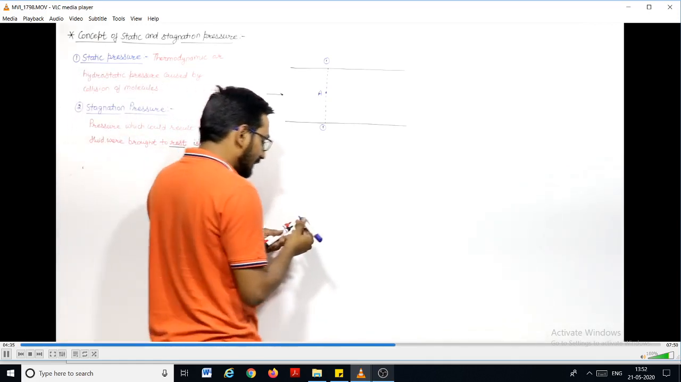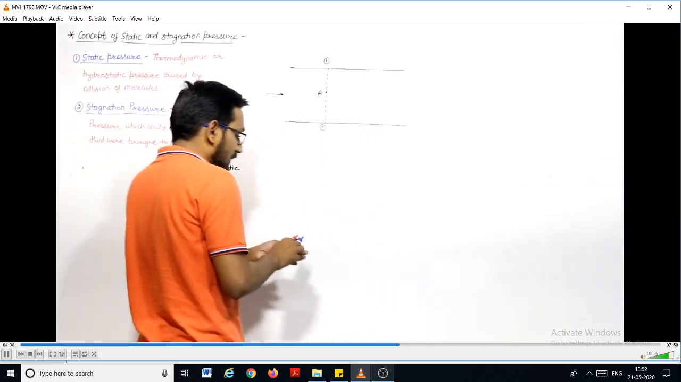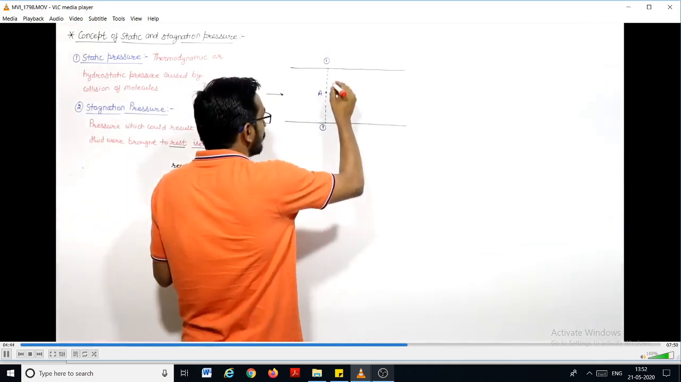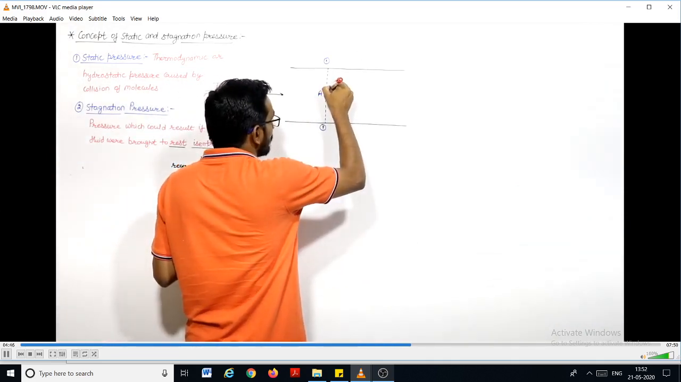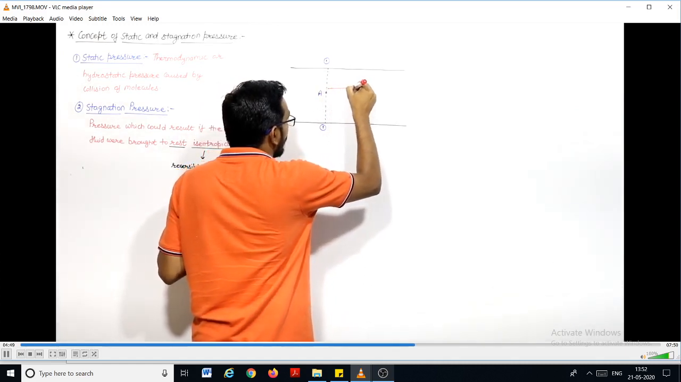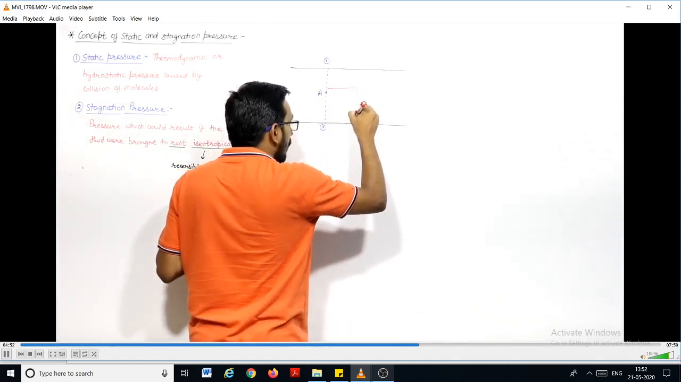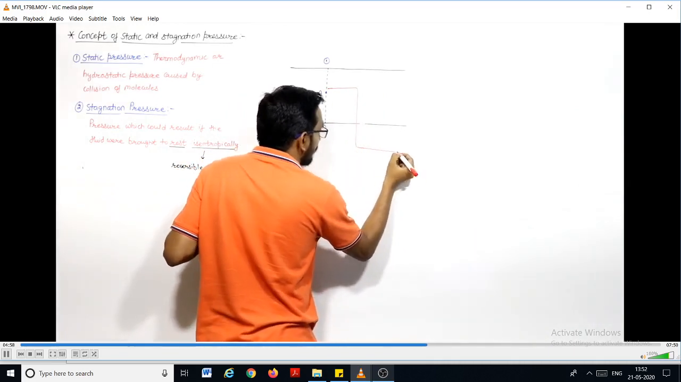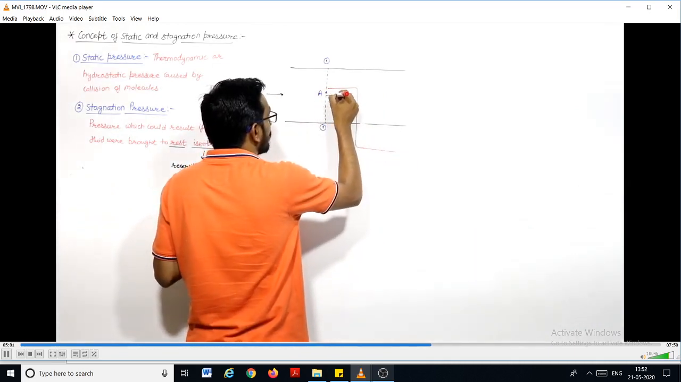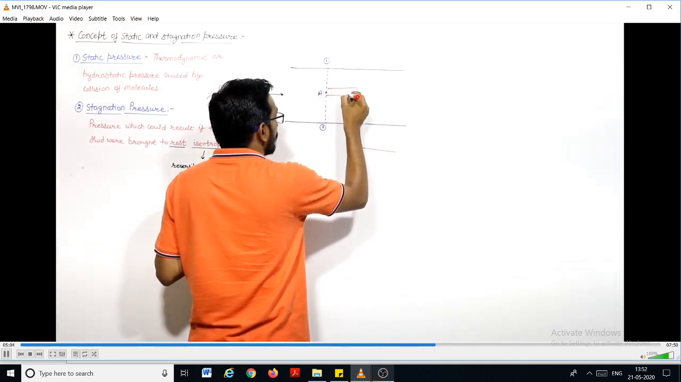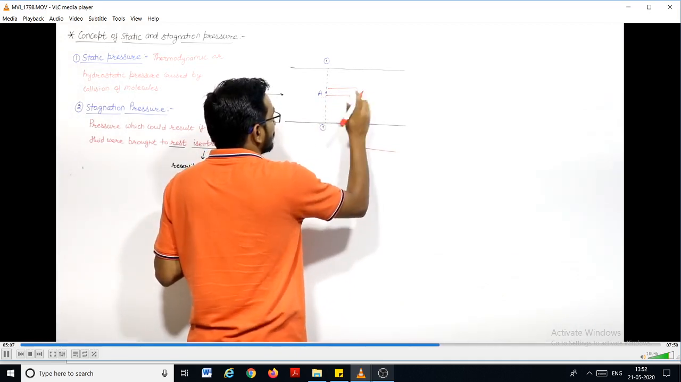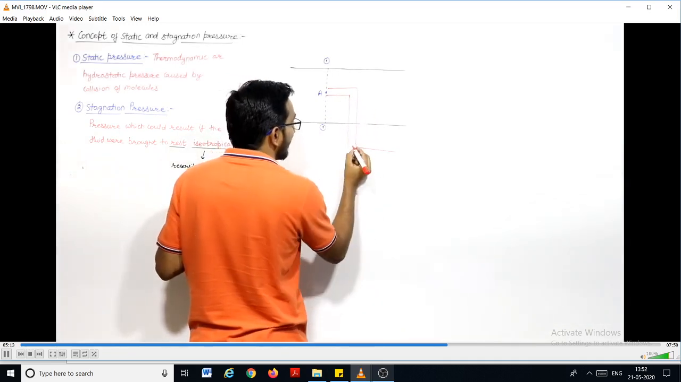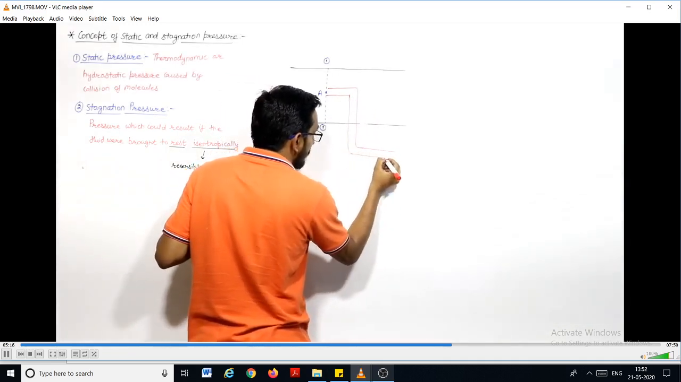And we installed a U-tube, simply a U-tube here. Suppose like this, if I show you, just near to this A, I installed a U-tube. This U-tube is a closed one. Let us draw this first. This is a U-tube, right?